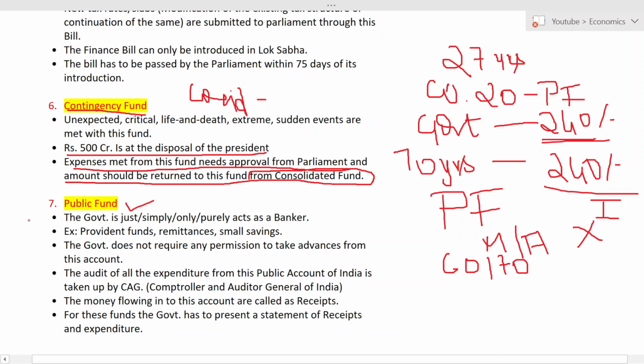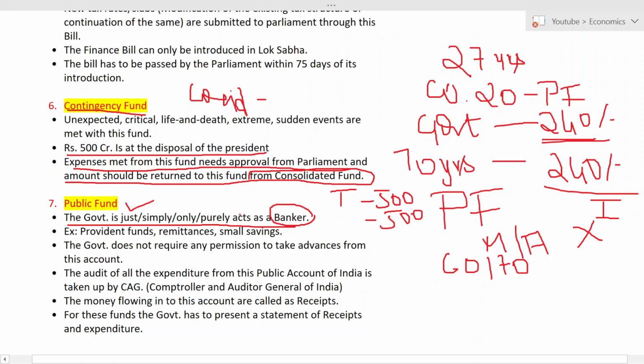So now let us read it here. The government is just, simply, only or purely, any words you can put here, acting as a banker. What is the function of the banker? They will accept money and lend money. For example, today I go and deposit 500 rupees in the bank, and tomorrow I want my money. So I will draw money in the ATM. I'm demanding money, so the bank will give my money, right? The same thing happens in public fund.